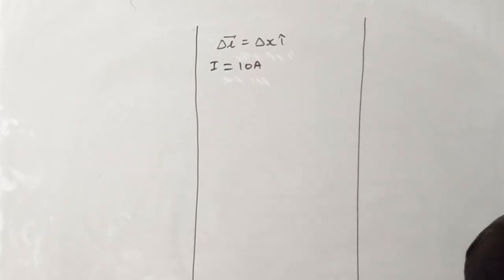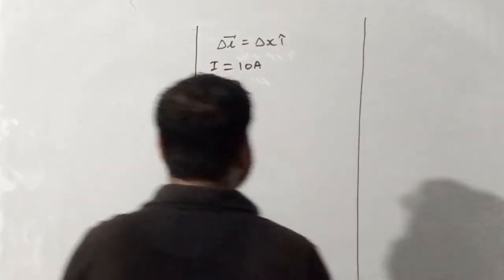What is the magnetic field on the y-axis at a distance of 0.5 meter?